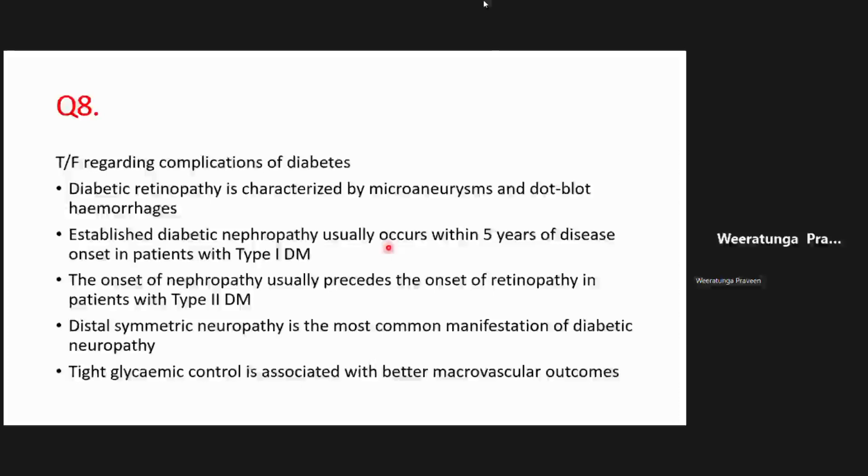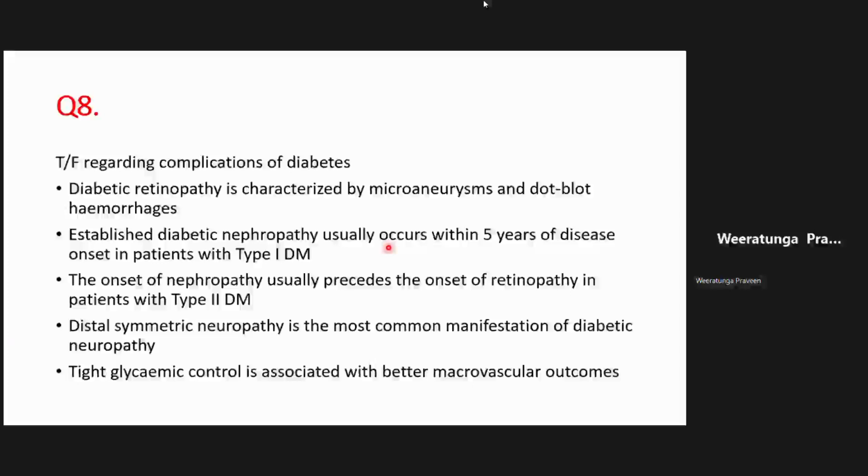If somebody comes with diabetes, has nephropathy, but nothing on the fundi, then you have to be suspicious. Could this be something else? Right? Because often, in almost all cases, it is the retinopathy that comes first, right? And then the nephropathy, right?